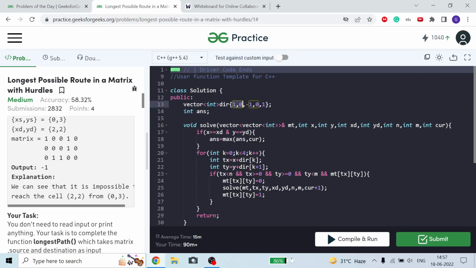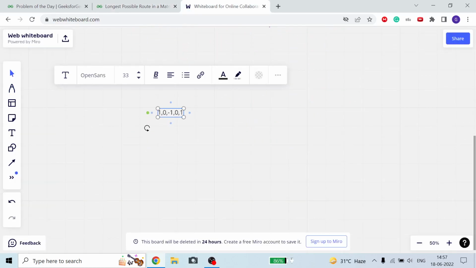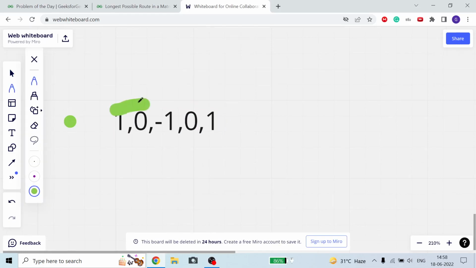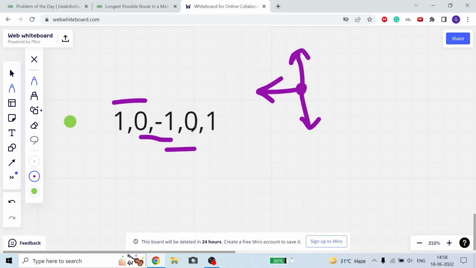Now you can see 1 comma 0 is one direction. I'm just copying it. This is just a shortcut of using the language. 1 comma 0 is one path. 1 comma 0 means one way downward. Now 0 comma minus 1, what is 0 comma minus 1? Minus 1 comma 0, what is minus 1 comma 0? And 0 comma 1. So you can see all four paths are covered.